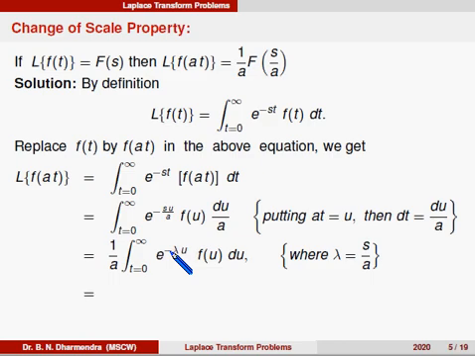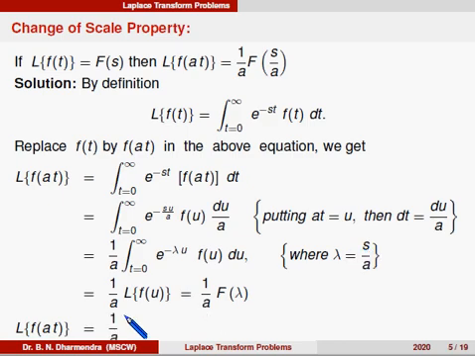So when we compare with the formula, this is a function of lambda. Integrating with respect to u, it can be written as Laplace of f of u, or 1 by a into F of lambda. What is lambda? Lambda is s by a. So Laplace of f of a t is equal to 1 by a into F of s by a.